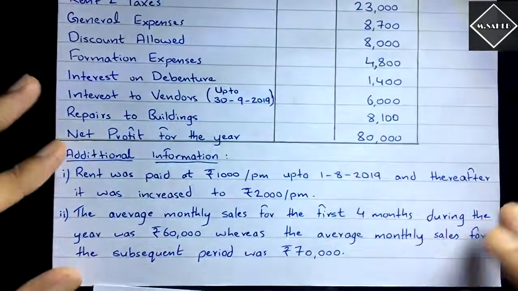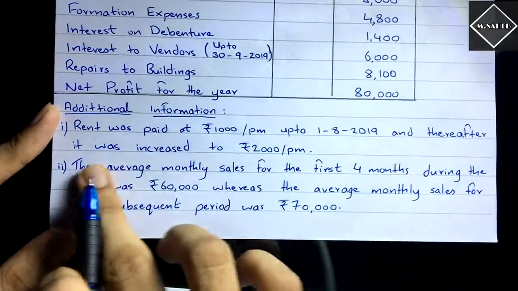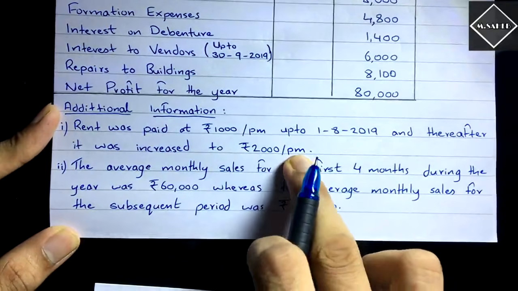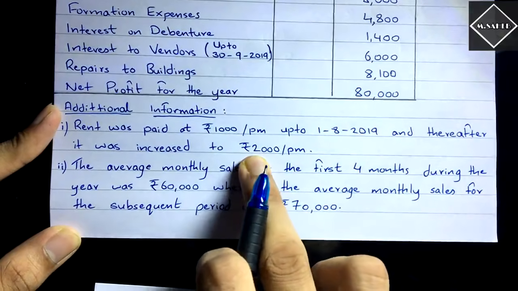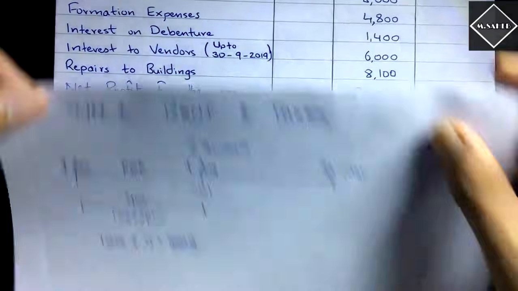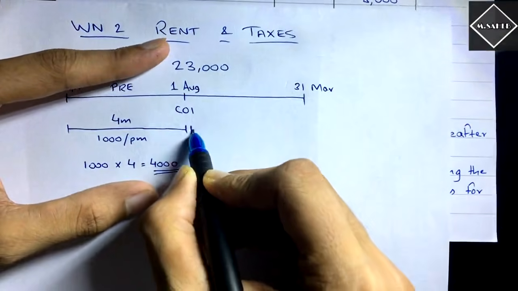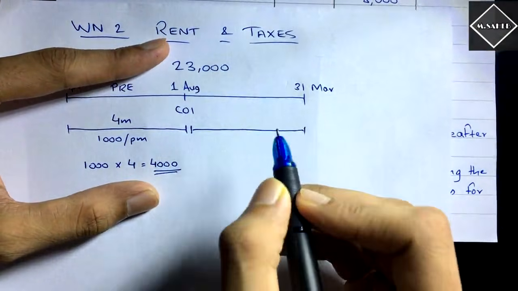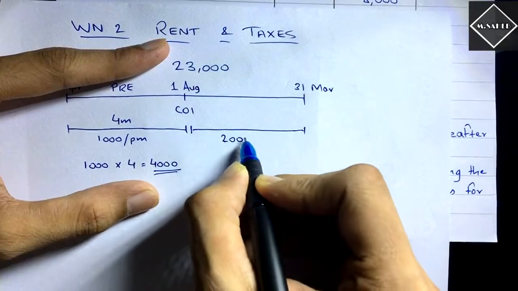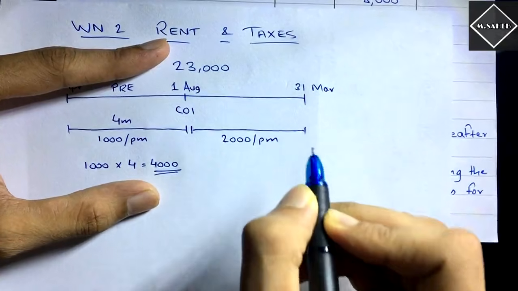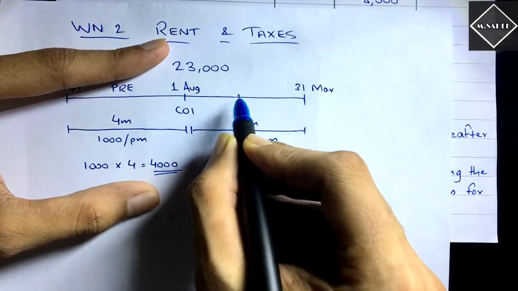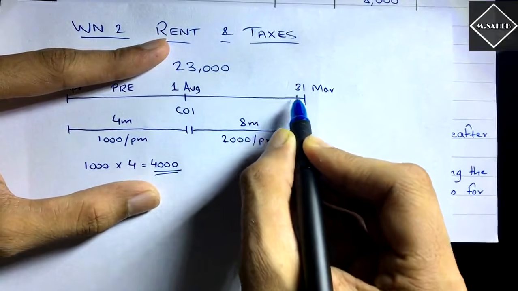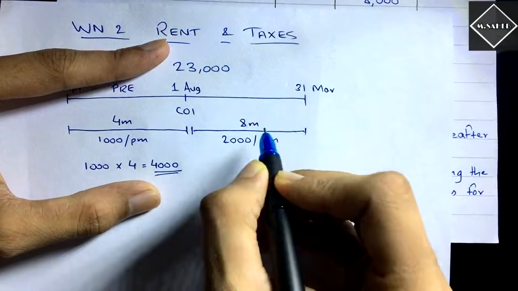See, of the post period what they have said, and thereafter it was increased to rupees 2,000 per month. Thereafter means after this date. After this date, the rent was increased to 2,000 per month. This is the remaining period. Here there are 8 months, isn't it? August, September, October, November, December, January, February, March. Yes, 8 months are there.